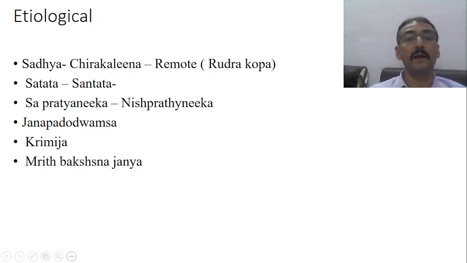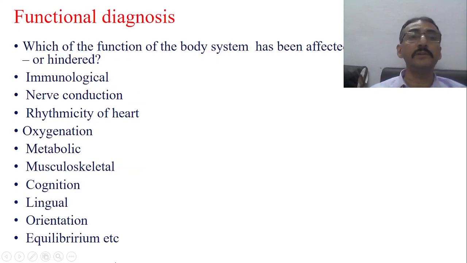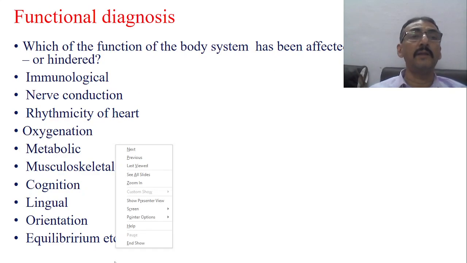Sapratyanika and Nishpratyanika. Whether it's Janapadodhvamsaja, whether it's Krimija, whether it's Mrudbhakshana Janya, these are actually etiological diagnosis. Okay, so this is all about the etiological diagnosis, third step.